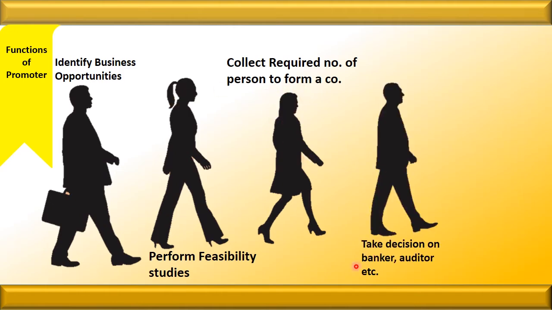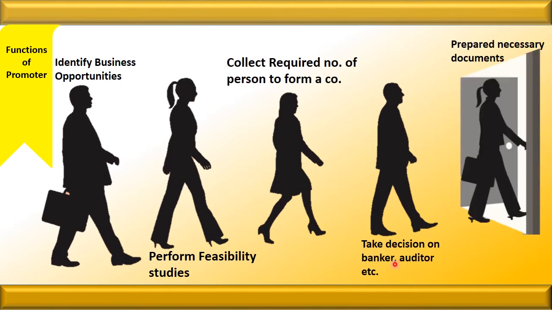The next function is that he takes the decision to appoint a banker, auditor, underwriters. I mean, he has to select the banker, he has to select the auditor and so on. The last step is, after selecting bankers and collecting the required number of persons, he prepares necessary documents with the help of bankers, directors and the other employees. He prepares the memorandum of association, articles of association, prospectus, etc. These are the documents which are needed for the formation of the company or for the registration of the company.